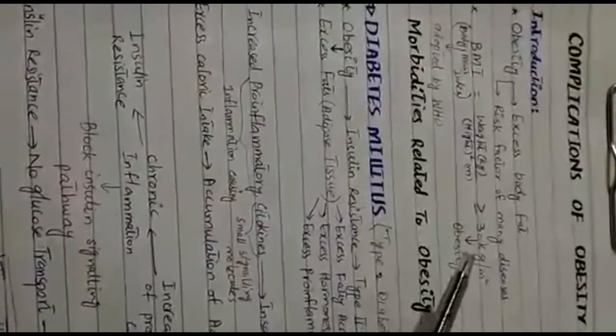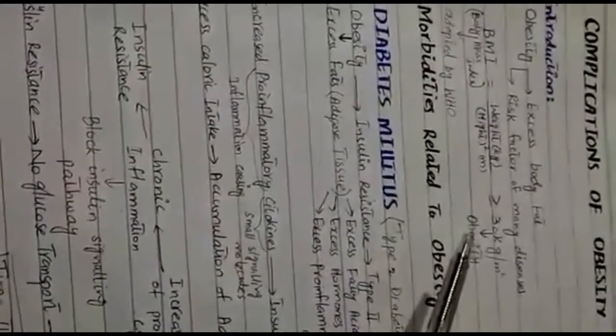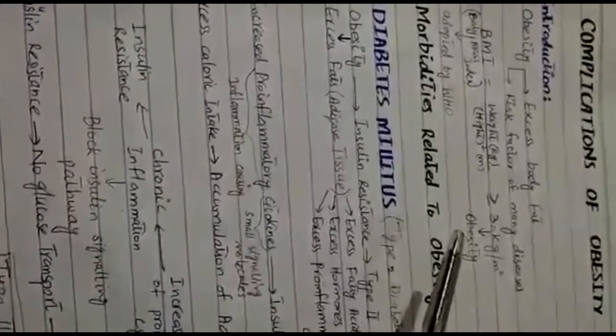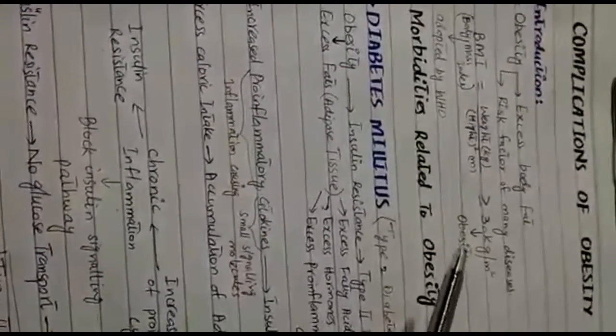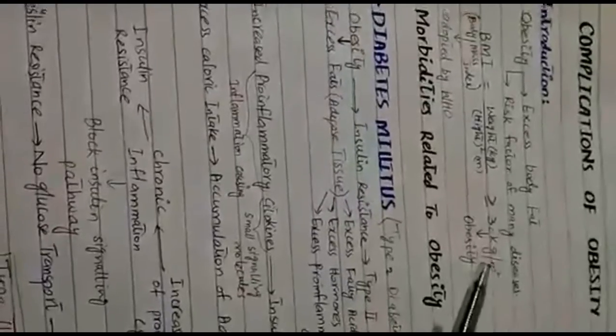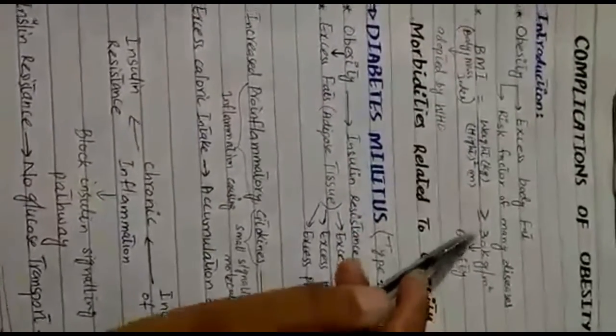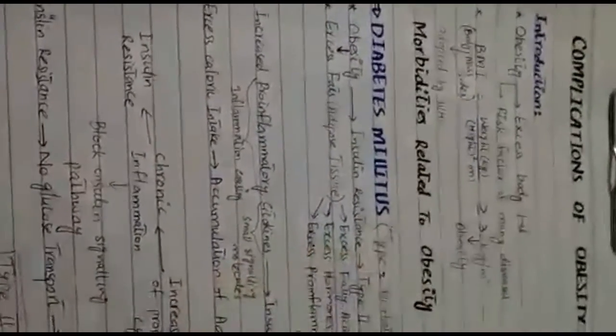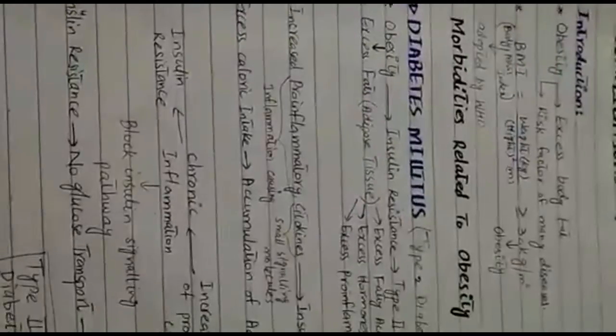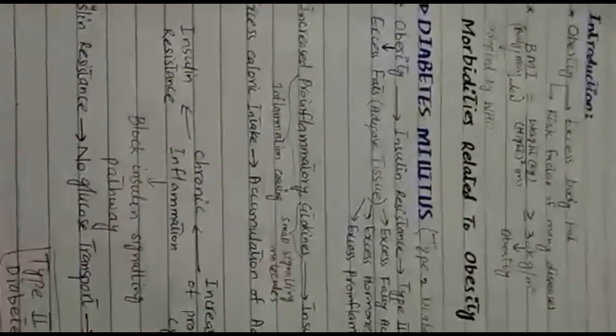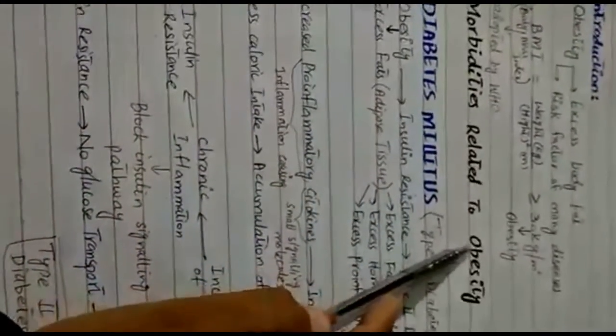If you want to prevent obesity, and you must prevent it because obesity causes many diseases, you should control this value. Now let's move to the topic morbidities related to obesity.